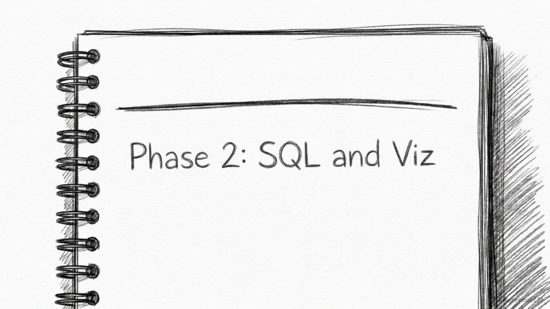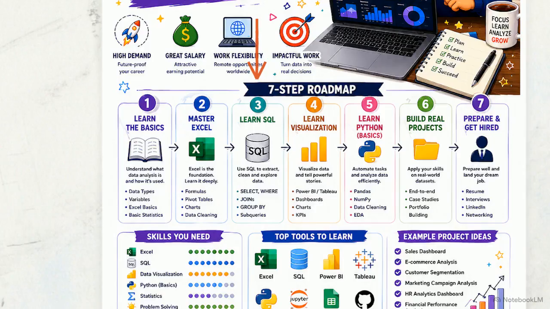Once you have those basics locked in, draw a line and write Phase 2, SQL and Viz, to move into working with relational databases. Notice Step 3 here. You don't need to learn every database function. Just write down these exact commands to master for extracting and cleaning data. Select, where, joins, and group by.